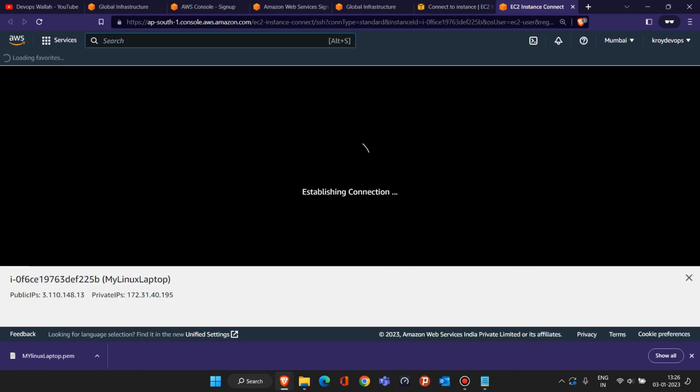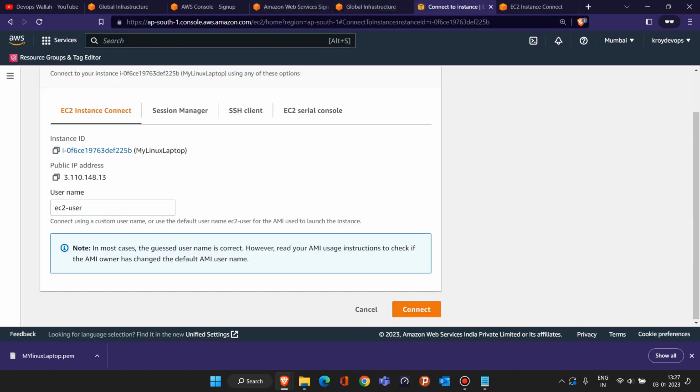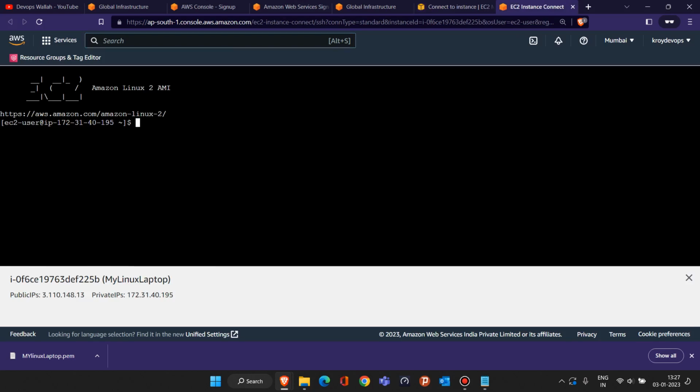Whatever command you want to run, you just type it and the output will be displayed in the browser itself. That is the simplest way to connect to the Linux machine running on the AWS cloud. See, this screen came: Amazon Linux 2 AMI, which I launched. This is the same machine. How can we verify it? See, this is the public IP related to this machine, 3.110. If you come to this page, you'll see this is the same public IP address. So we connected to the same machine. Now if I want to run any command in the Linux operating system, like the date command, we see the date output here itself.